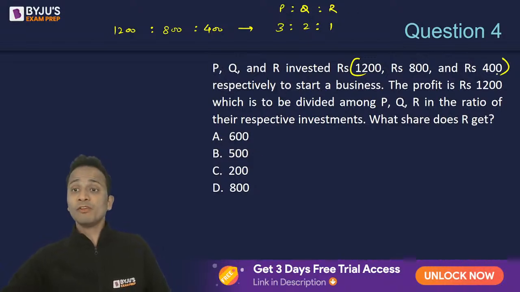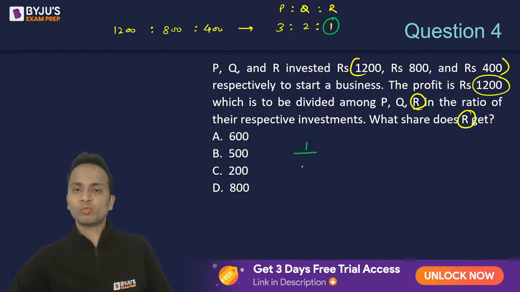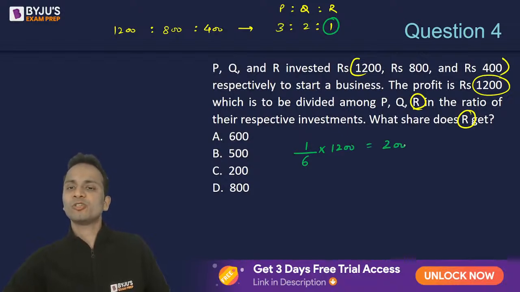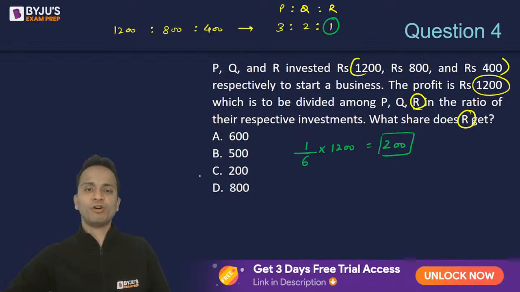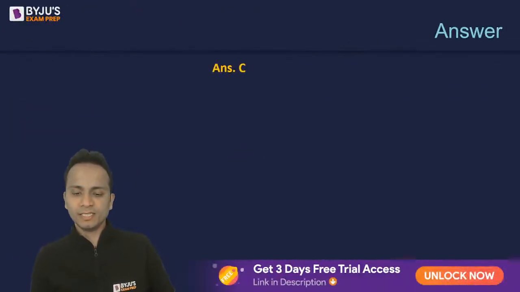Okay. Now, out of the total profit of 1200 rupees, we have to find out the share of R. So the share of R will be the part of R here, 1, divided by 3 plus 2 plus 1, that is 6, multiplied by the total profit, which is 1200. So the correct answer of this question, very simple, very straightforward, will be 200. So 200, that is option C, is the correct answer of question number 4.